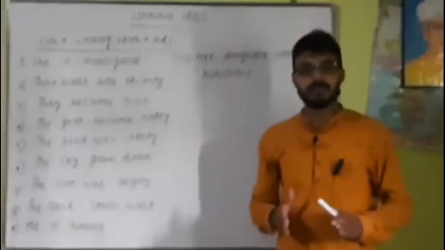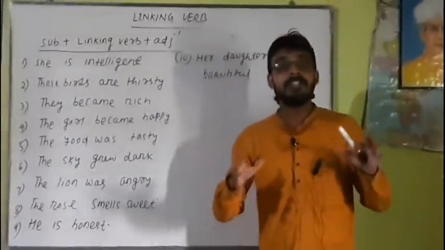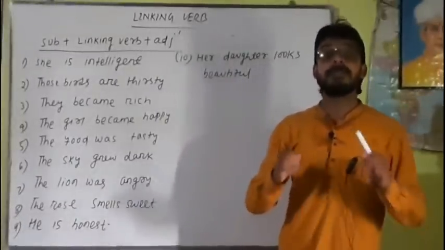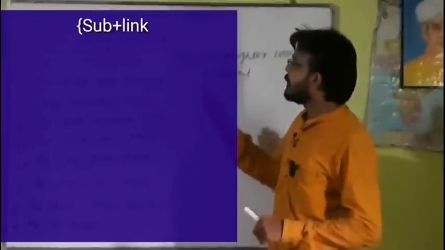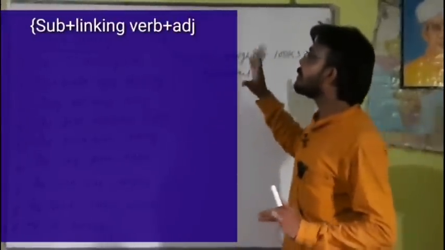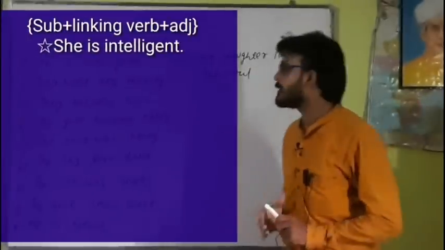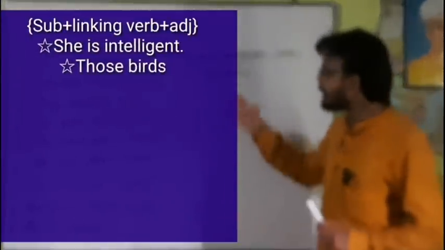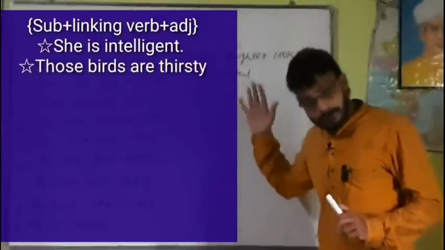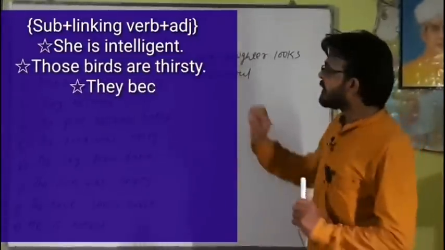Dear students, let's discuss how the linking verb pattern can be represented: subject plus linking verb plus adjective. She is intelligent. This is a linking verb, or copular verb, or stative verb.